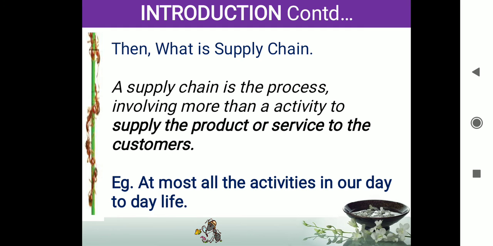Getting vegetables from the market is a supply chain, milk delivery is a supply chain, newspaper delivery is a supply chain, getting cloth is a supply chain, stitching the cloth is a supply chain. Having food is a supply chain, washing the cloth is a separate supply chain, and coming to college by bus is a supply chain. Learning in college is a supply chain, even the online learning you are sitting in here is a supply chain, and the mobile phone you have has its own separate supply chain. So whatever things you see in your life come under the supply chain.